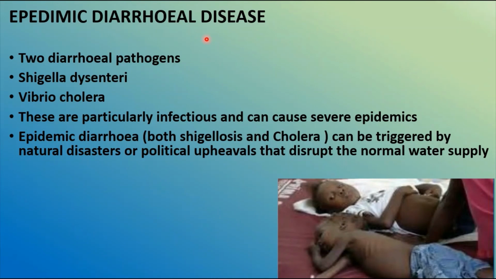Then the epidemic diarrheal diseases, where suddenly outbreaks occur, are because of two main diarrheal pathogens. One is Shigella dysenteriae, another is Vibrio cholerae. These are particularly infectious and can cause severe epidemics. Both shigellosis and cholera can be triggered by natural disasters, that means when you have floods or tsunamis, there may be a chance of these epidemic diarrheas, and also by political upheavals that disrupt the normal water supply.